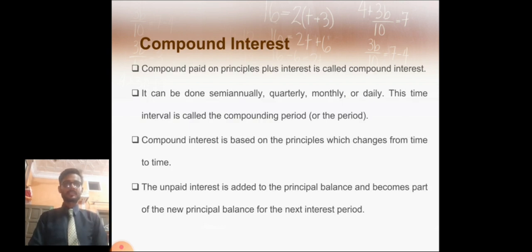Well, compound interest: interest paid on principal plus interest is called compound interest. It can be done semiannually, quarterly, monthly, or daily. This time interval is called the compounding period or the period. Compound interest is based on the principal, which changes from time to time. The unpaid interest is added to the principal balance and becomes part of the new principal balance for the next interest period.